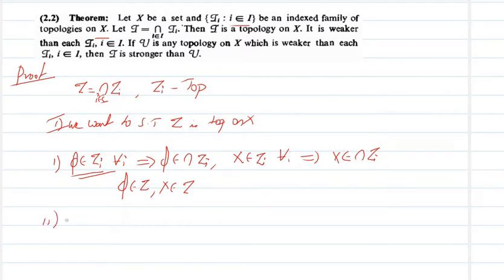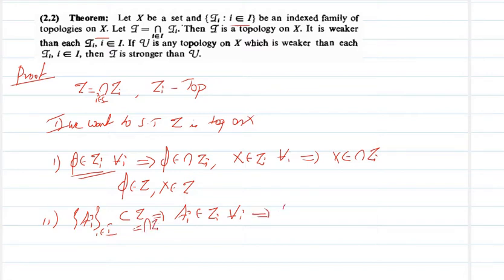Now to prove the second part, let A I, I in I, be an arbitrary collection of members of tau. We want to show that the union of A I is also in tau. Since each A I belongs to tau, A I belongs to tau I for all I. Why? Because tau is the intersection of tau I's.